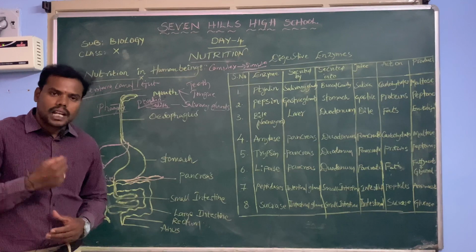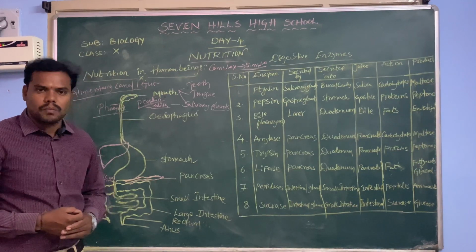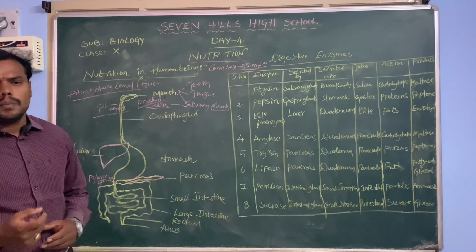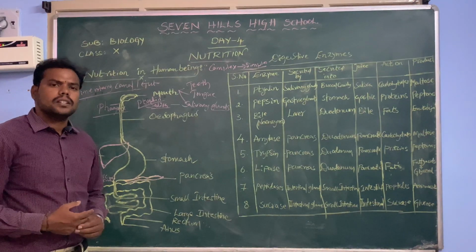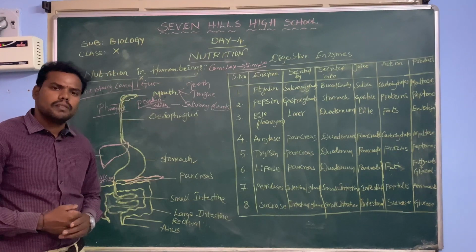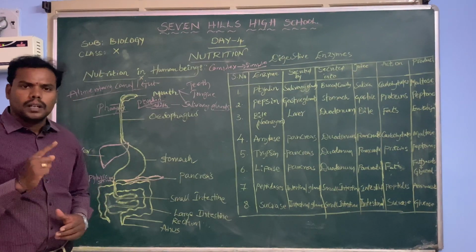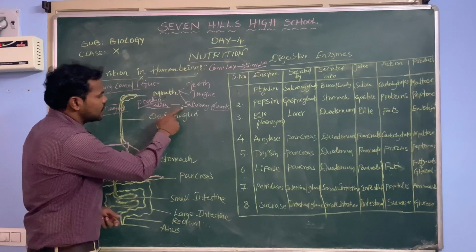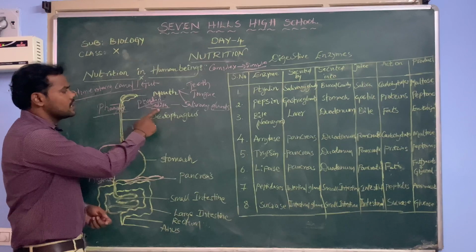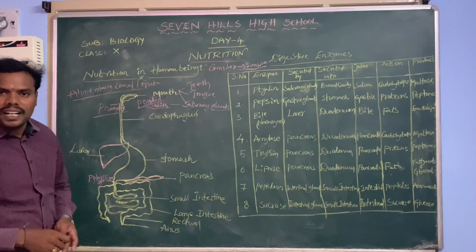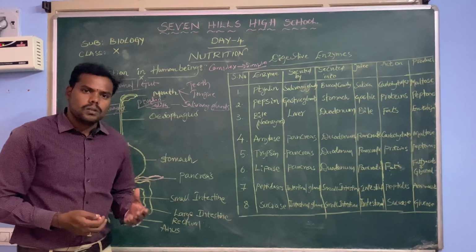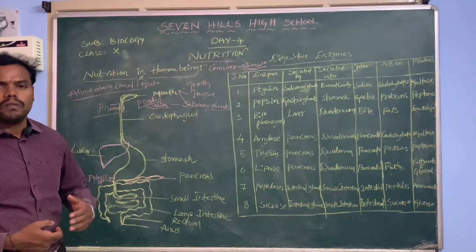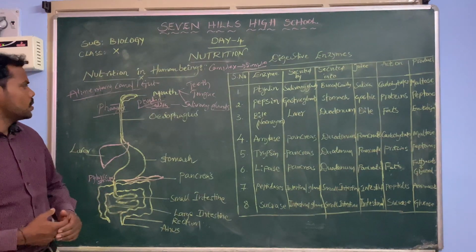In our oral cavity, there are three pairs of salivary glands. Two pairs of salivary glands are situated at our jaws and one pair of salivary glands is situated at the palate of our oral cavity. Whenever the salivary gland secretes saliva, that saliva consists of the enzyme called ptyalin. The ptyalin is also called salivary amylase. It acts on the carbohydrates and converts them into simple sugars.